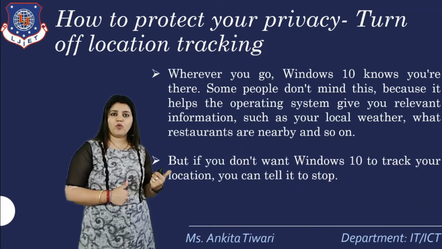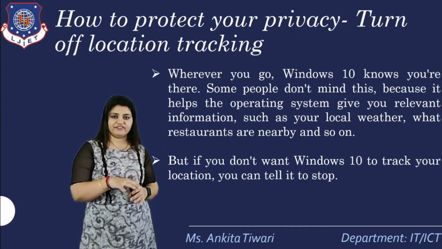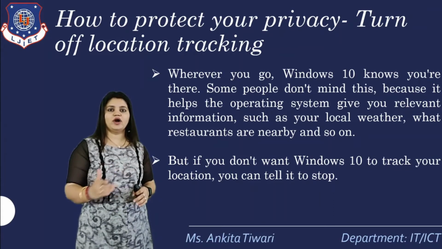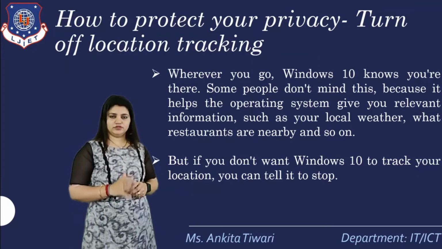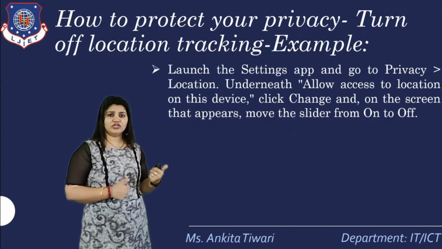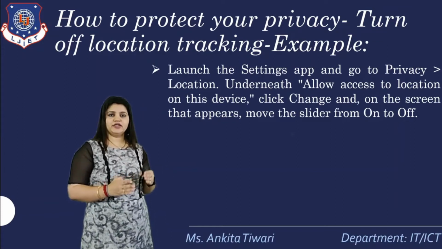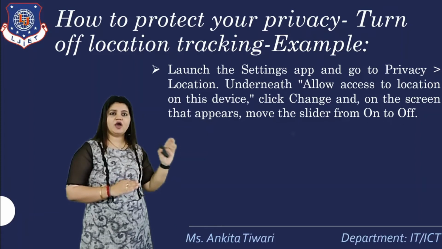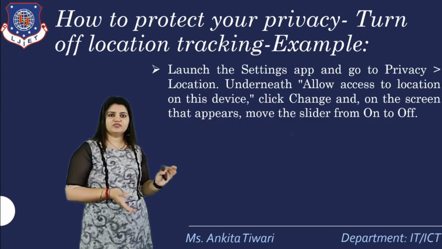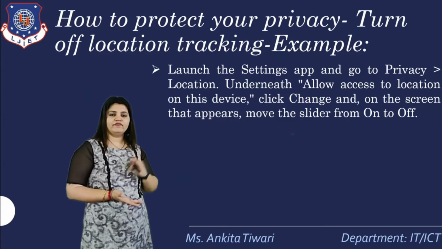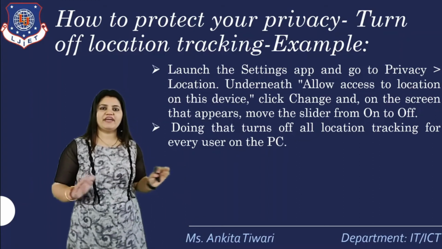If you don't want Windows 10 to track your location, because you want privacy or you don't want others to know where you are, you can tell Windows to stop using your location. How? Launch the settings app, go to privacy, then go to location. Underneath location, we have the option allow access to location on this device. Click change, and on the screen that appears, move the slider from on to off. Doing that turns off location tracking for every user on the PC.